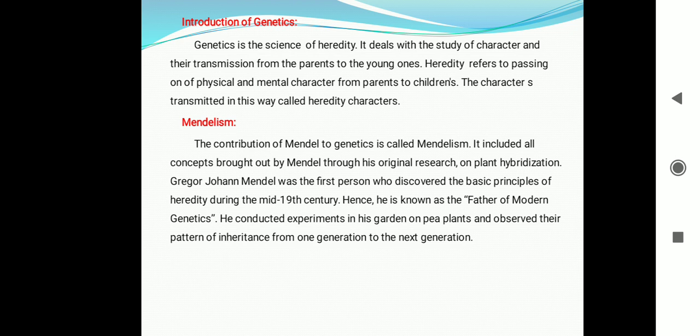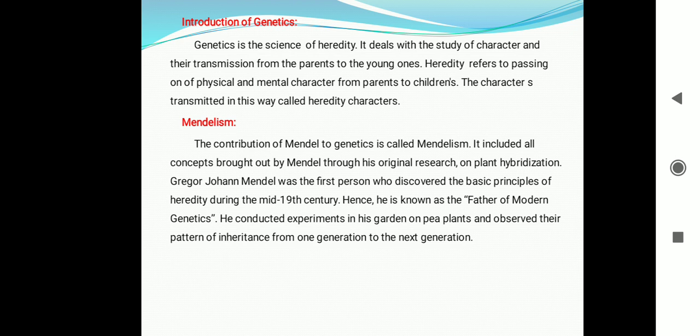Next we are going to learn about Mendel and Mendelism. Mendel is the father of genetics. He was born in a peasant family in 1822 in Austria. He worked as a teacher. Mendel was fond of gardening and fruit culture from his childhood. When he was working as a teacher, he performed a series of experiments with pea plants in the garden. His work concerns the inheritance of characters in 22 varieties of garden peas.